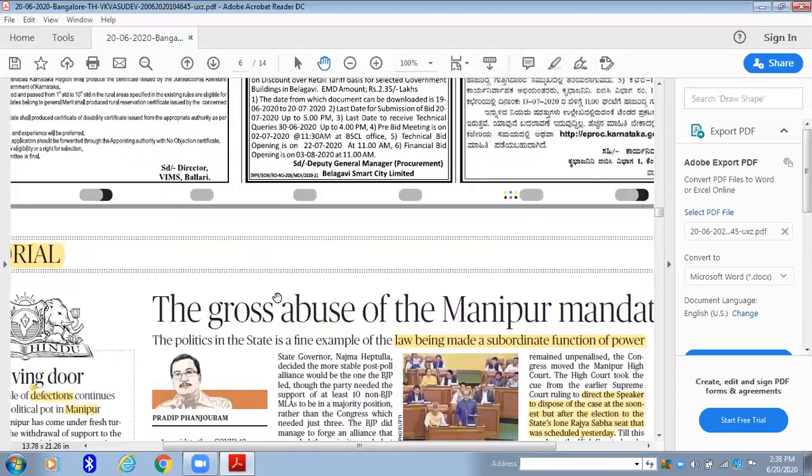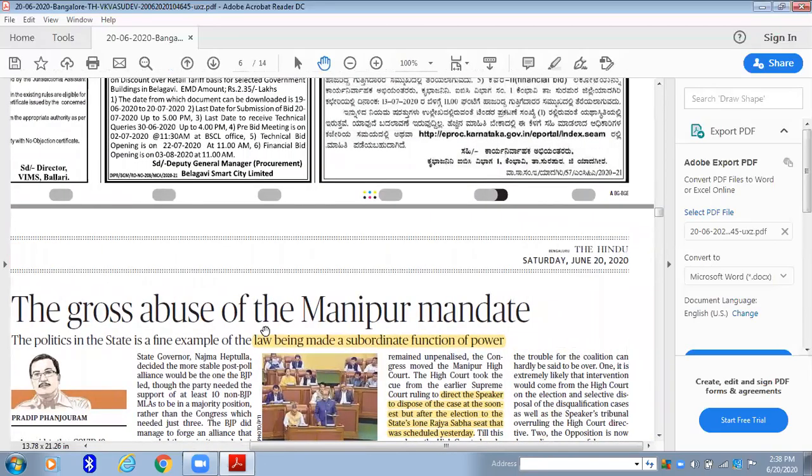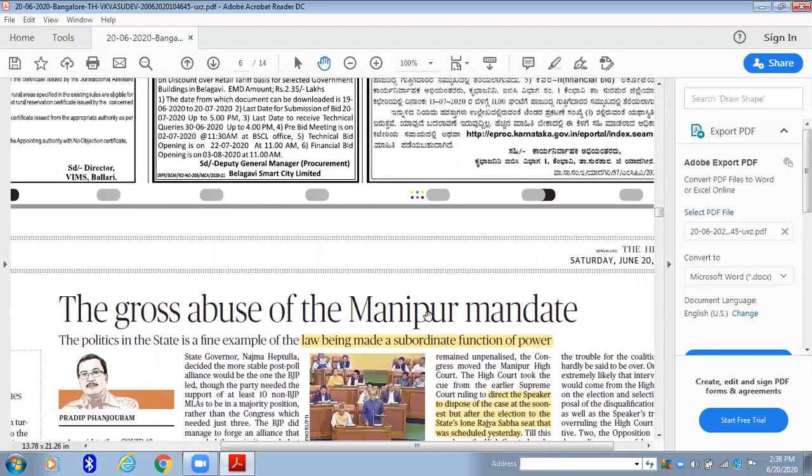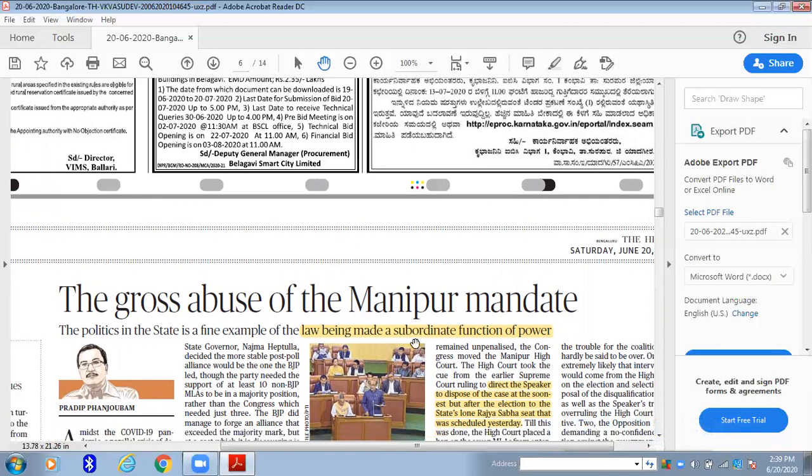All right. Now coming to an important article, the gross abuse of the Manipur mandate. Whenever you read an editorial, after reading the main heading, immediately there will be a line speaking specific to the issue. So the politics in the state is a fine example of law being made a subordinate function of power. Again, this is talking about Indian polity, so this is very important for your exam. And whenever you read an article, mark out important keywords under polity, whether they will be helpful for your prelims or whether you have any further points for your mains preparation.